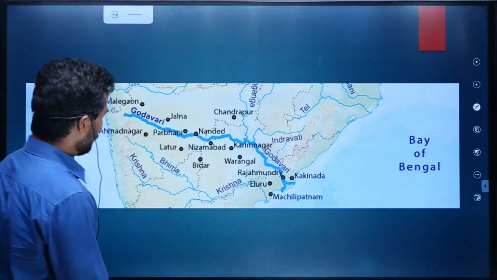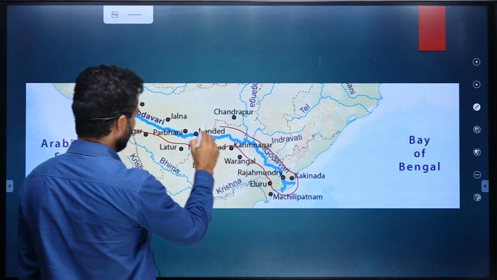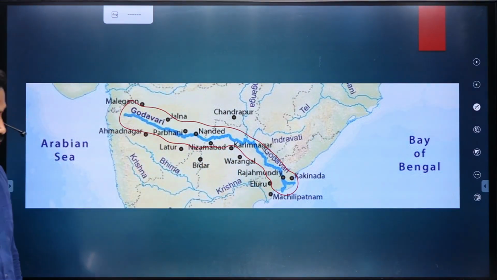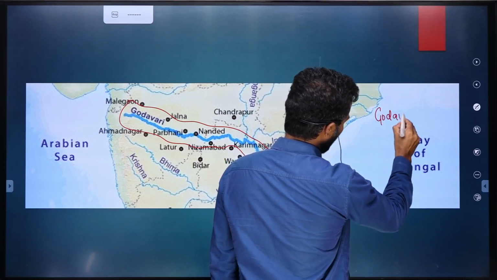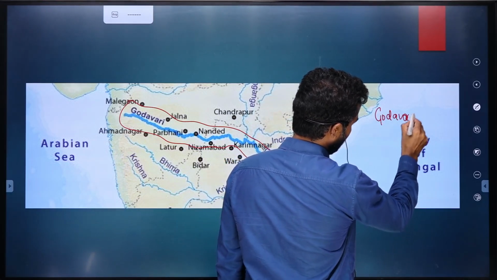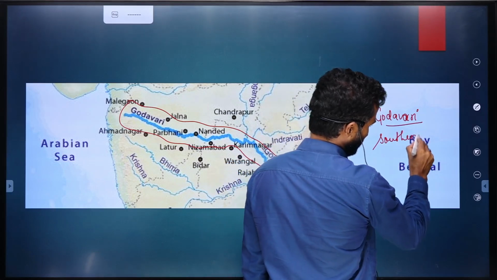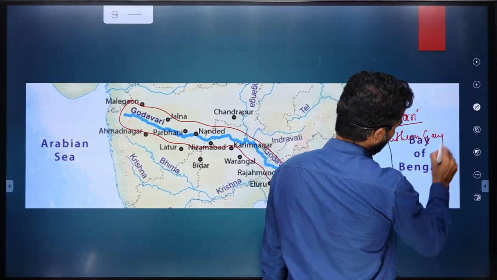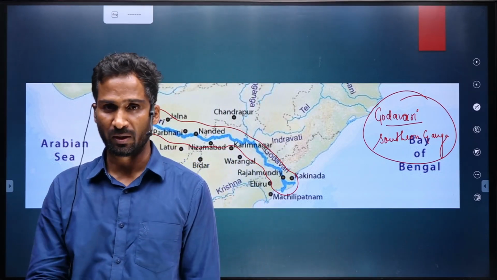Then coming to a very important river of peninsular India, the Godavari river. Godavari is also called the Southern Ganga. It is one of the largest rivers of peninsular India.